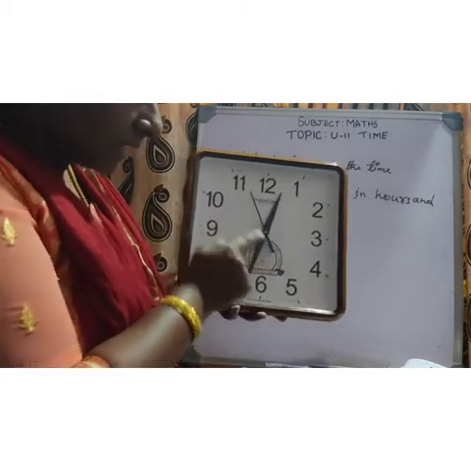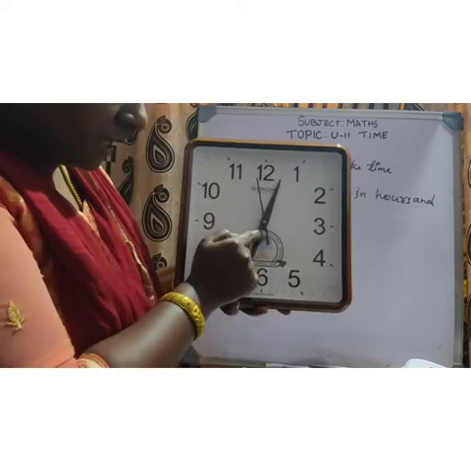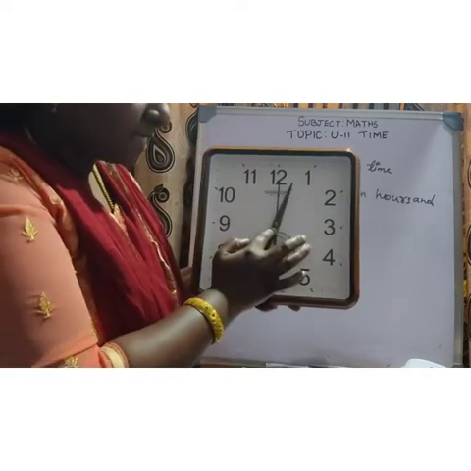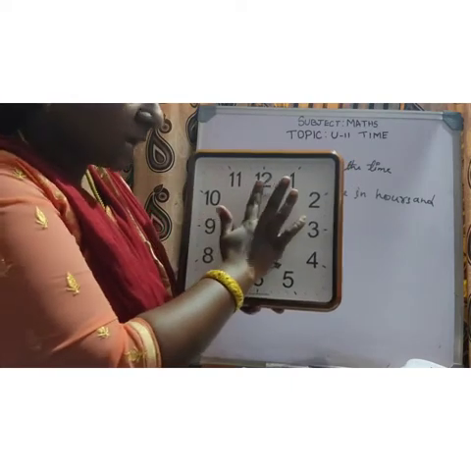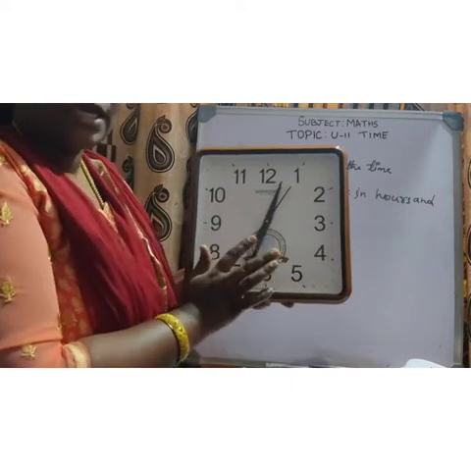This is called the third hand. See, it keeps moving, right? It keeps moving. So this shows the seconds. The third hand shows the seconds.